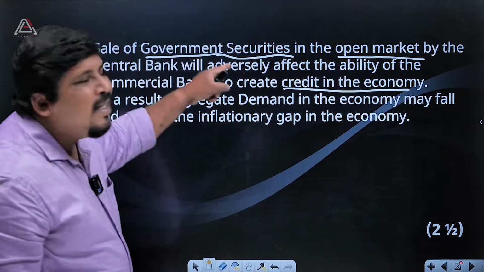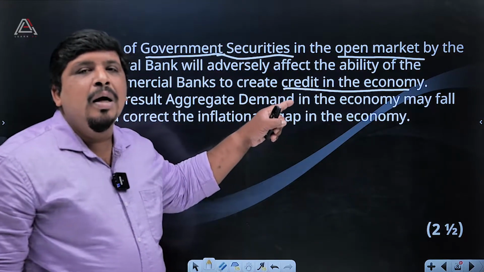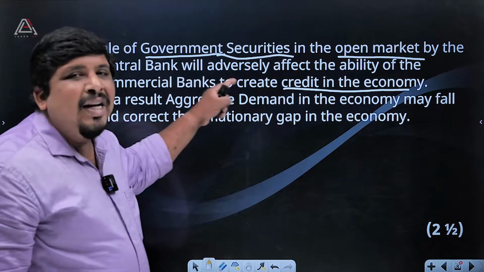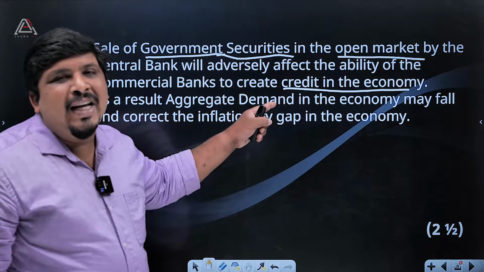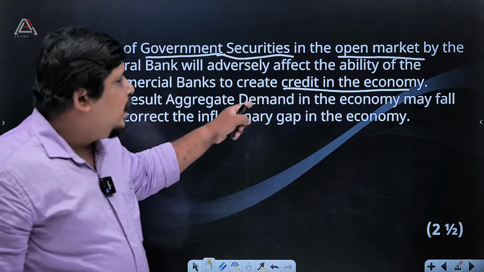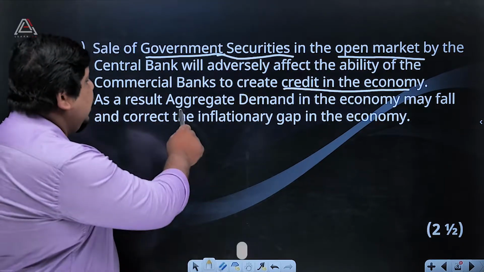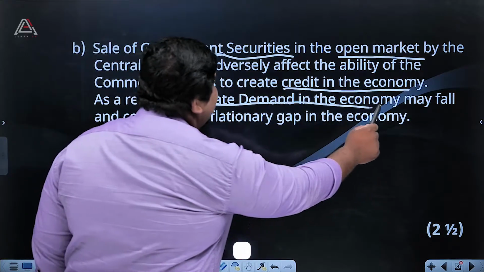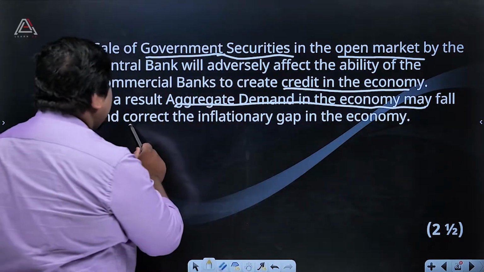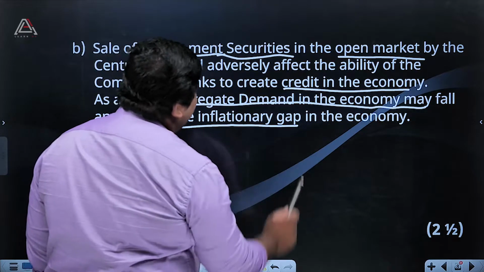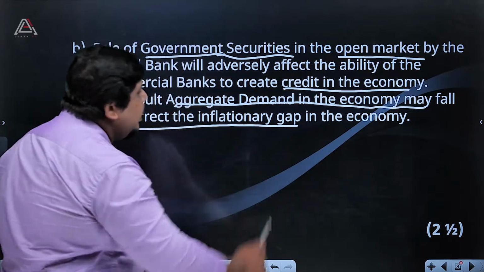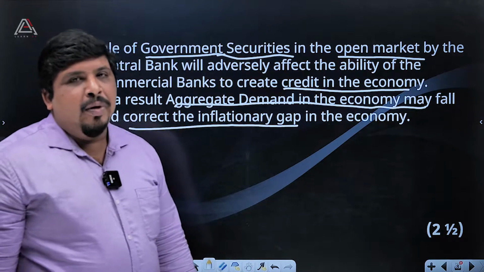Okay, so through selling securities, we can reduce the credit creation amount. That's why we can say it reduces the credit creation capital of commercial banks. As a result, aggregate demand in the economy may fall and correct the inflationary gap. Again, we can say that it will correct the inflationary gap.